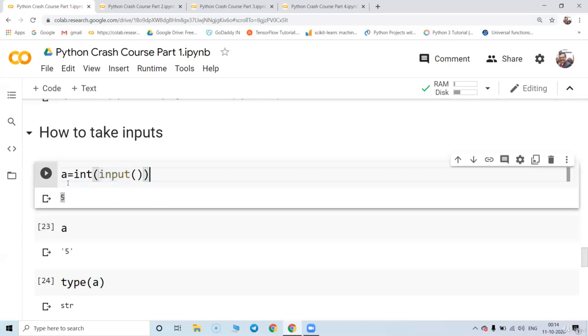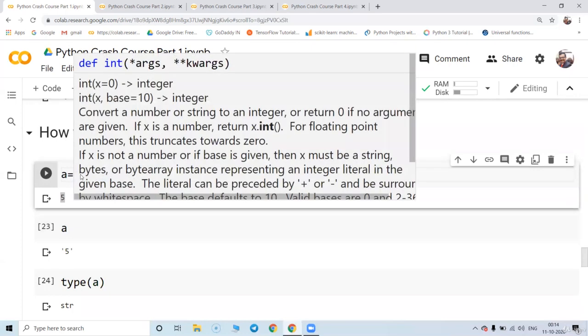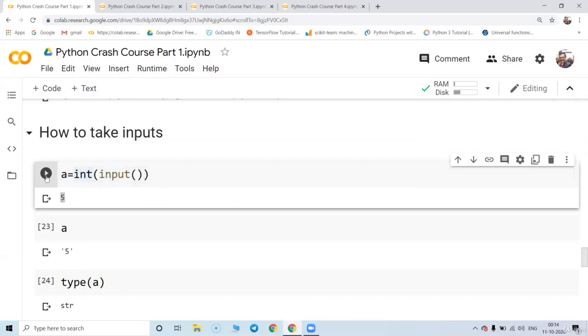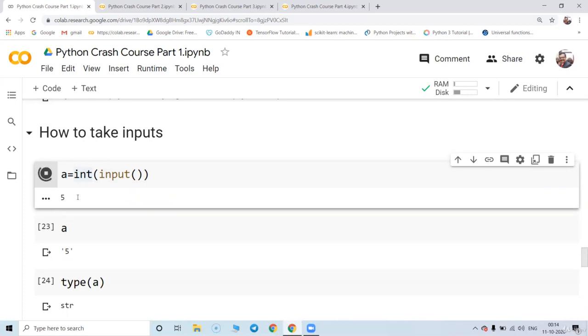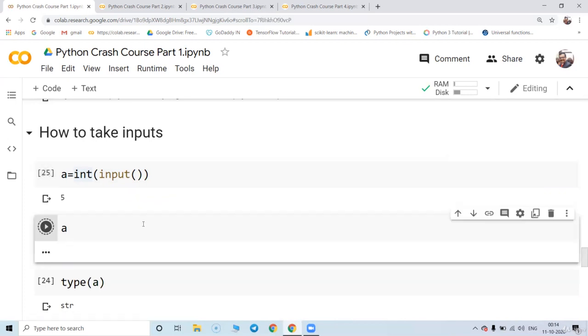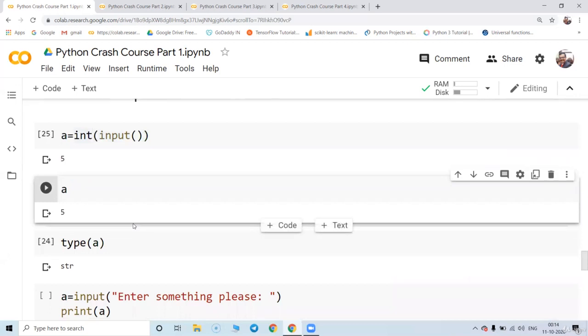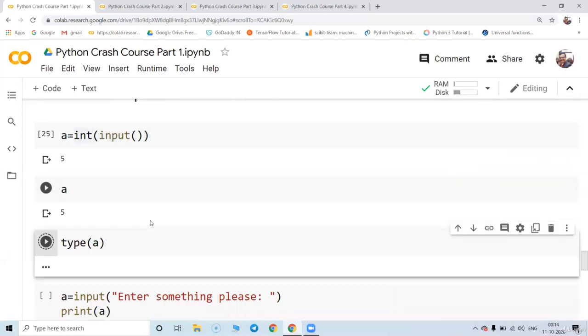Like if you want a string, you can write str over here. If you want float, you can write float over there. So suppose I put 5 over here and just press enter. When I check the value of a, now it is 5, no single quote. And when you check the type of a, it is going to say integer.